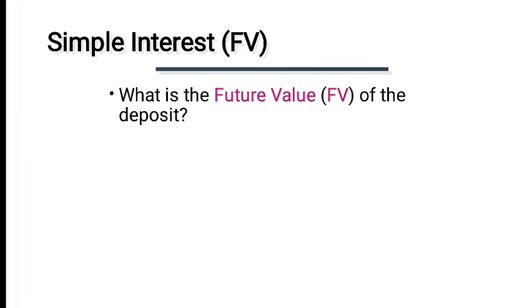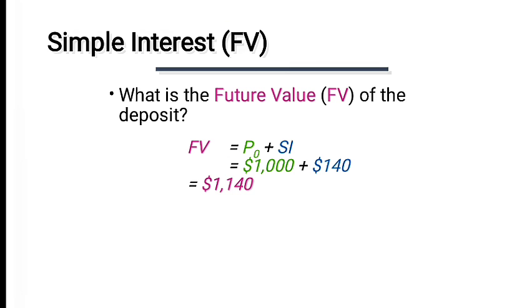Now, how do we determine the simple interest future value? What is the future value of a deposit? Future value of a deposit is the value at some future time of a present amount of money or a series of payments at a given interest rate. Today you have $1,000. After 5 years, will your $1,000 grow or decrease? In the simple interest case, this is determined by calculation with this formula.